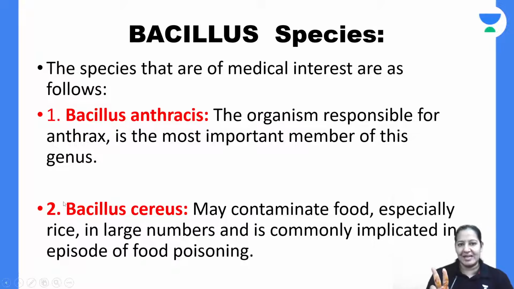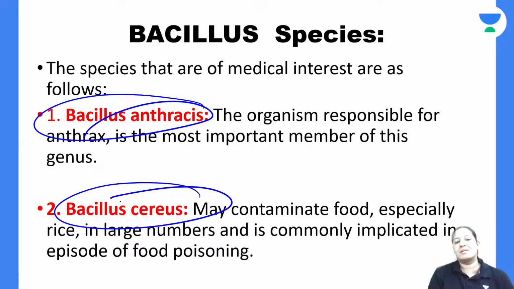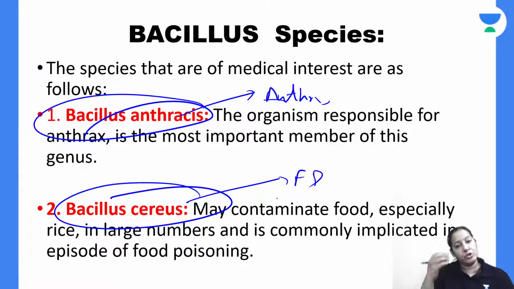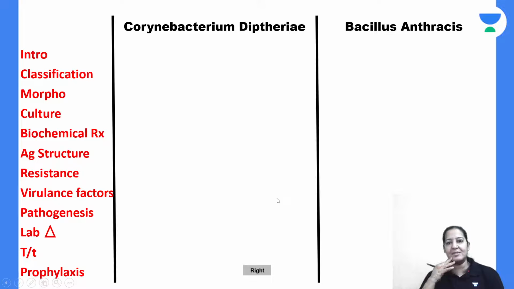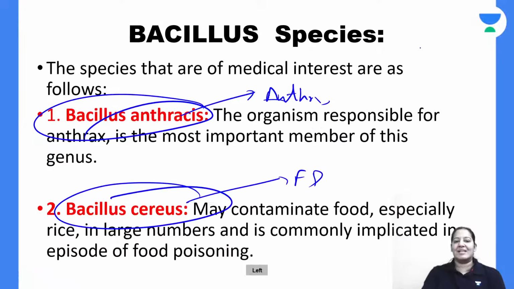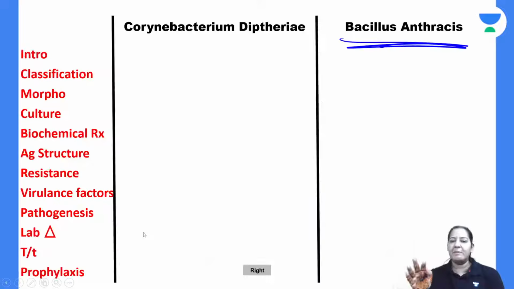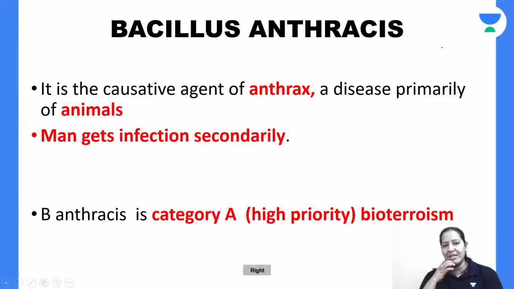There are two Bacillus. In the classification, write down two names. Bacillus anthracis and Bacillus cereus. Bacillus anthracis causes the disease anthrax. And Bacillus cereus causes food poisoning. The two Bacillus are in your syllabus. Give me a thumbs up. I'm starting with Bacillus anthracis. The main Bacillus is anthracis. I will tell you cereus also in a few lines in the end. Let me first teach you Bacillus anthracis. Give me a thumbs up.